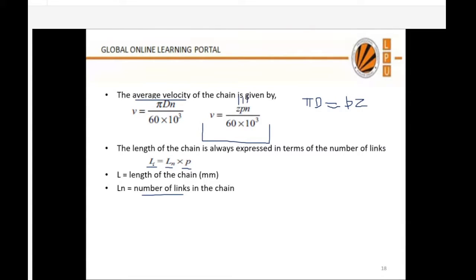Length of the chain will not be like 3 meter, 6 meter. Yes, it will be in meters, but it will not be calculated by the relations which we derived in the case of belts. It will be calculated in terms of number of links into pitch value. Now the question comes, how to find the number of links?